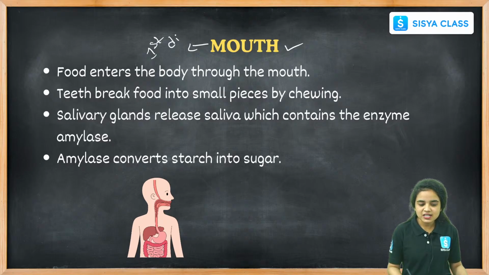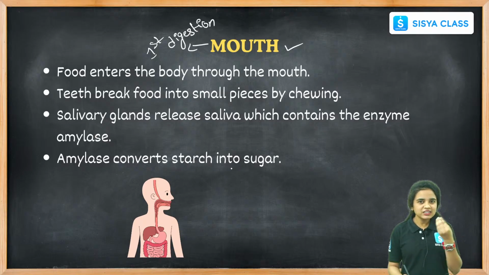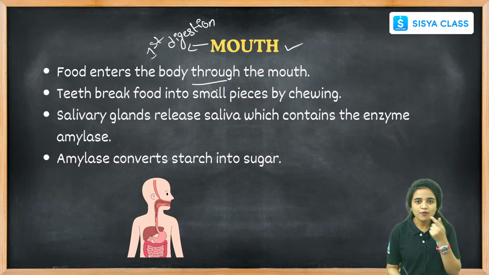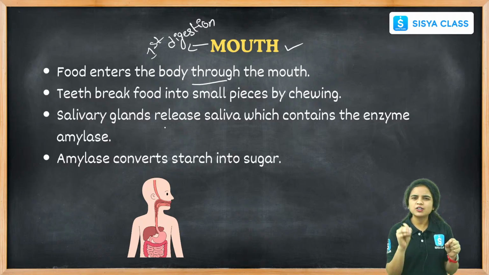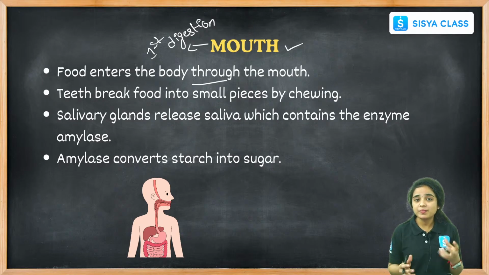The first digestion happens in the mouth with the help of the tongue, saliva and teeth. Different types of salivary enzymes are released for the digestion of food materials. We take food through our mouth, and the food enters our body with the help of our mouth. The teeth present inside our mouth help to break down the food material into small pieces. We chew the food material, right? Our parents tell us to chew the food and eat slowly. Why do they tell us so?